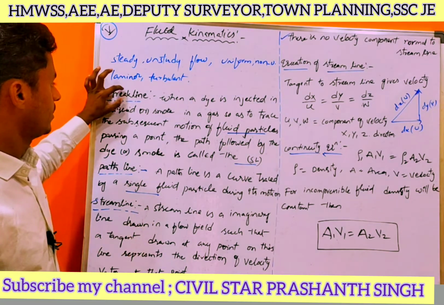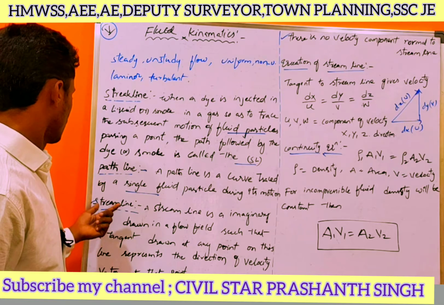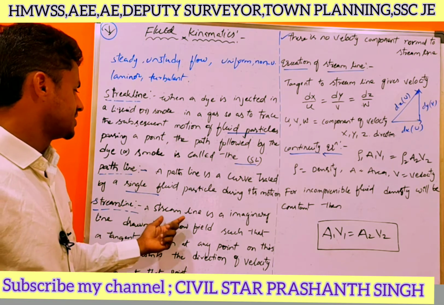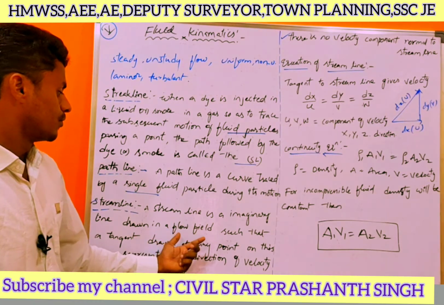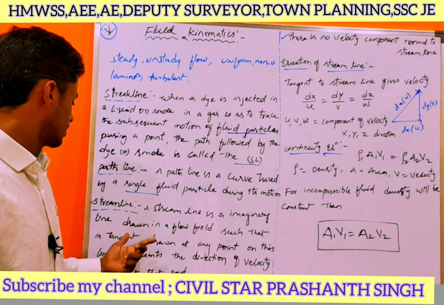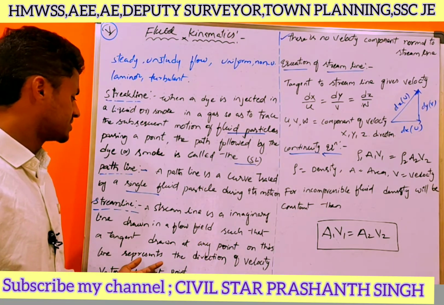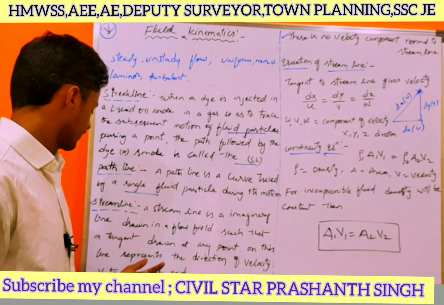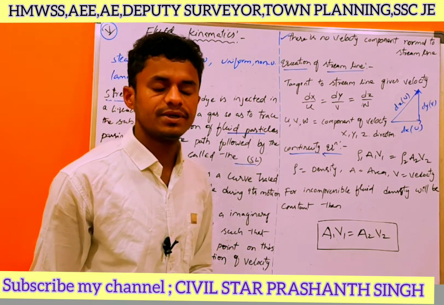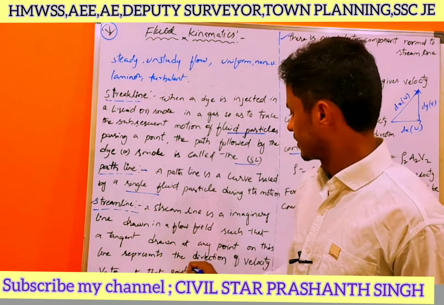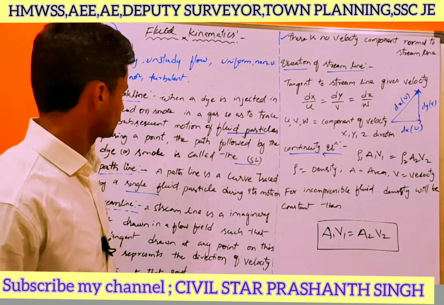A streamline is an imaginary line drawn in a flowing fluid such that the tangent drawn at any point on this line represents the direction of the velocity vector at that point. This is about the streamline.